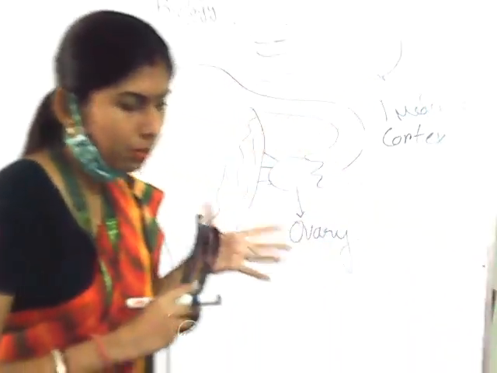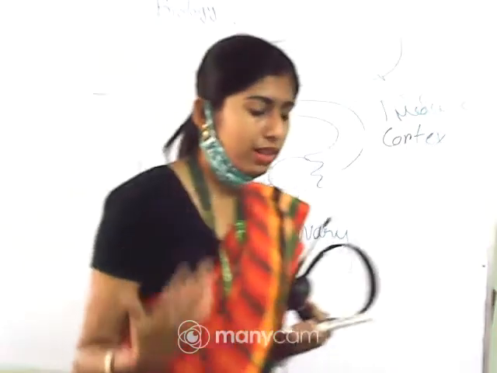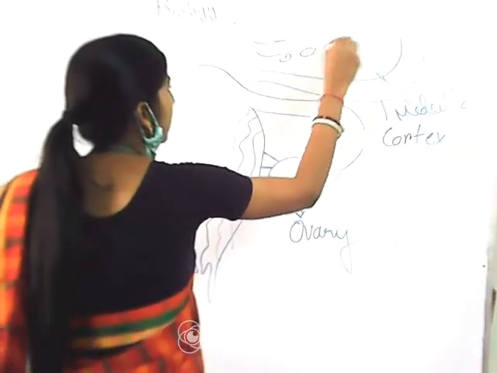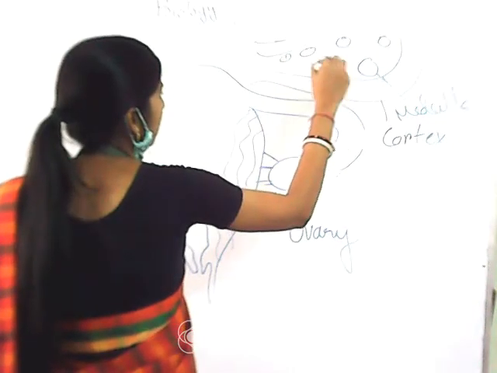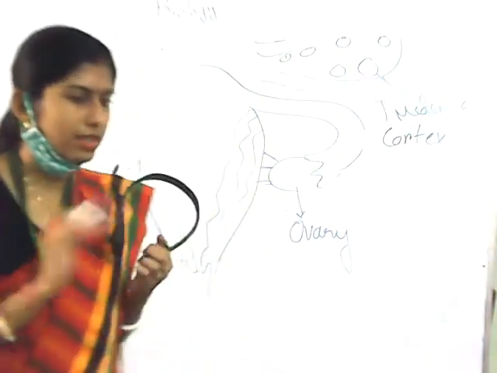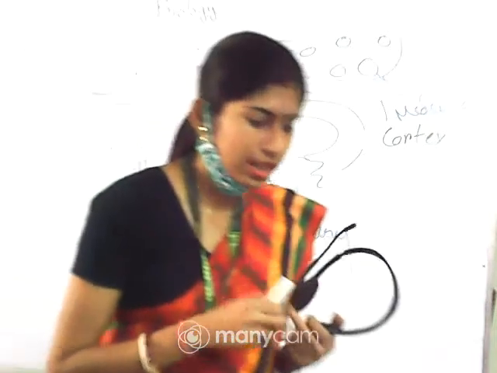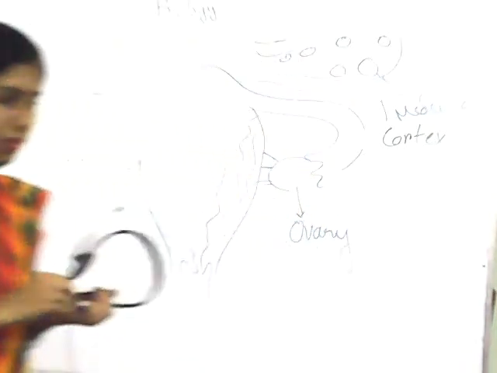The peripheral portion is the cortex and the inner portion is the medulla. Inside that ovary, the different developmental stages will take place. I will discuss it later on. Now come to the next part, that is the oviduct or fallopian tube.